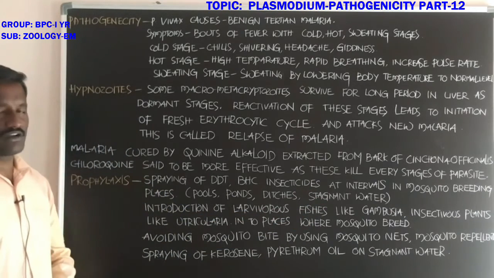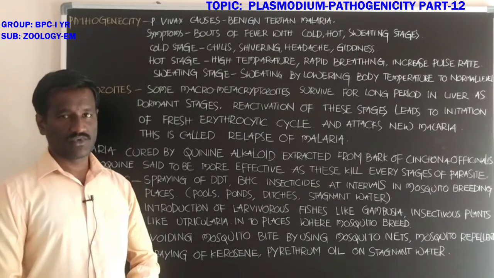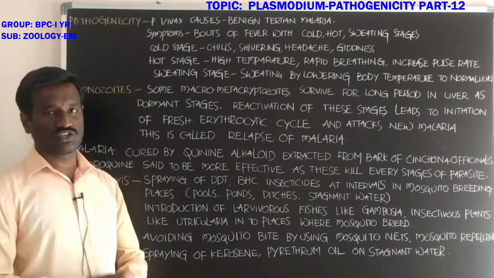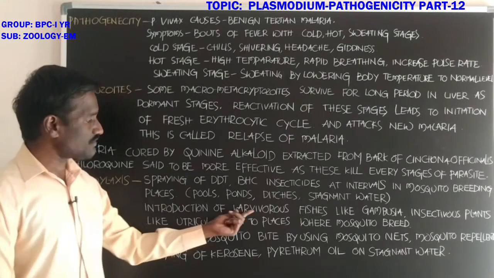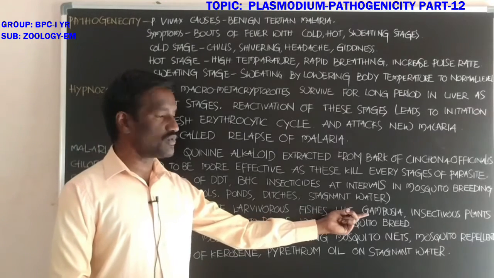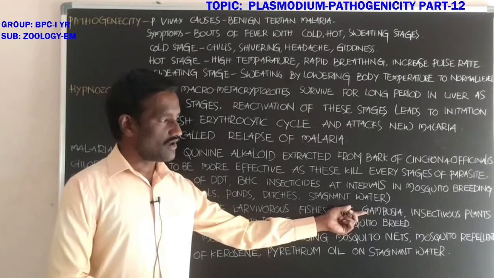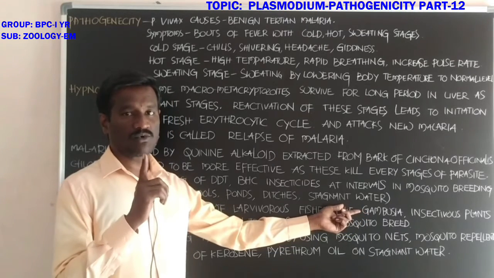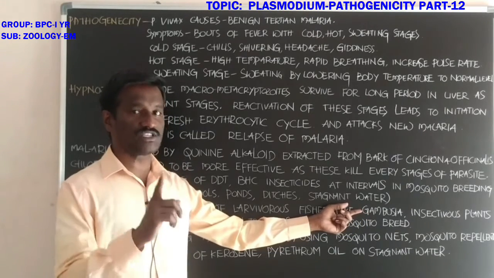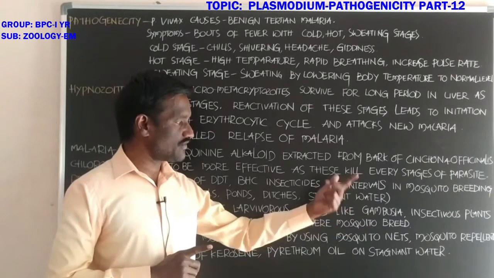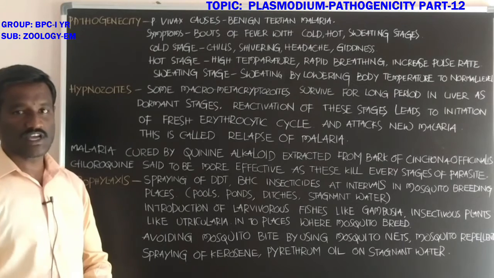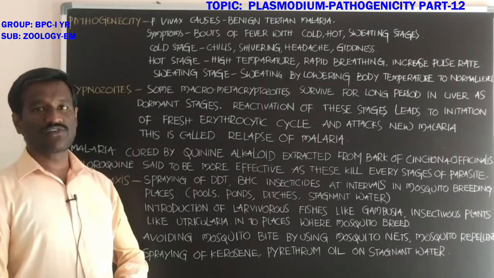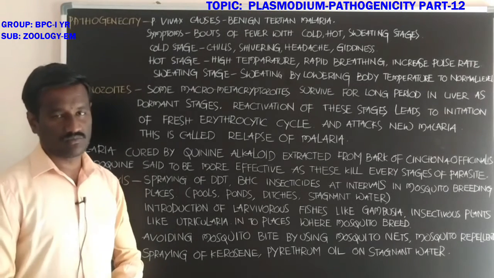Next, introduction of larvivorous fishes. The larvae of mosquitoes are eaten by these fishes. Gambusia officinalis is the best example of a larvivorous fish. And insectivorous plants depend on insects for feeding.